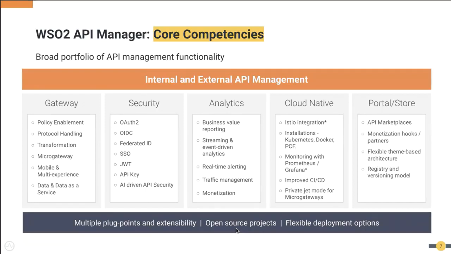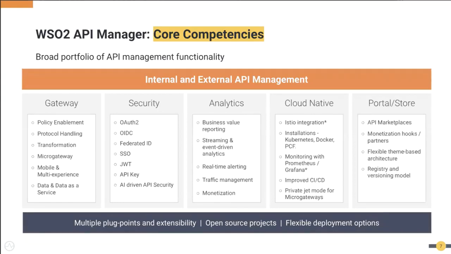If you look at the security pillar, we support different security protocols. We support OAuth2 for API security, OIDC, SSO for the portals, and JWT, and we also have AI-driven API security plugin capabilities. On the analytics side, we support business value reporting, streaming and data-driven analytics, real-time alerting, traffic management, and if you have a monetization requirement, we cater to that as well.